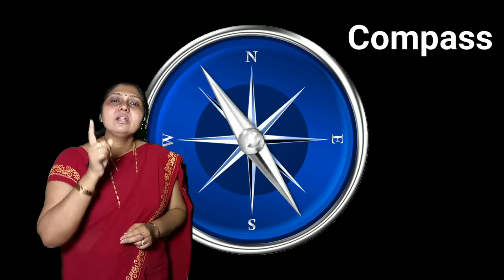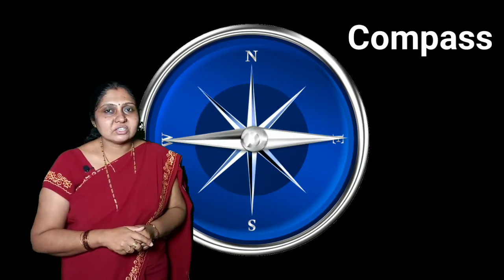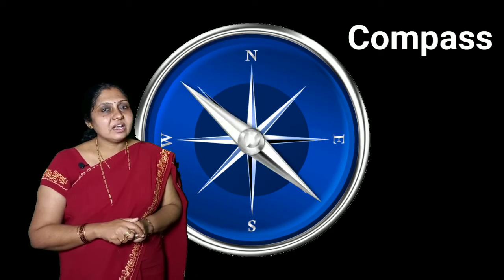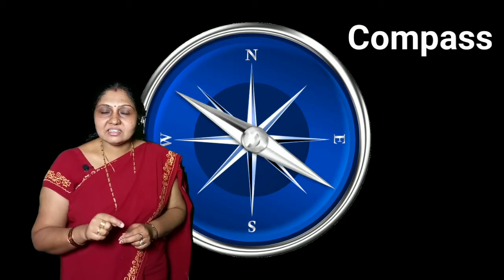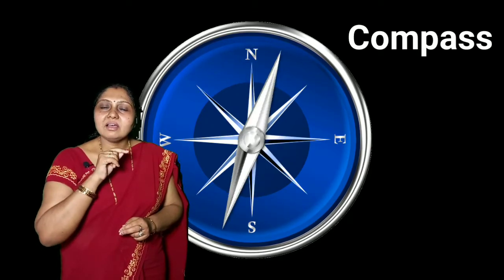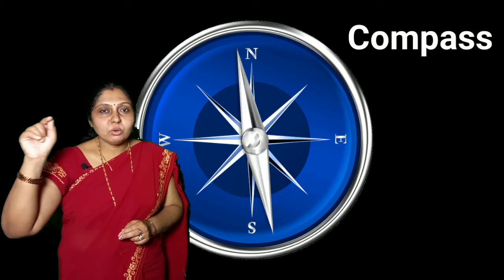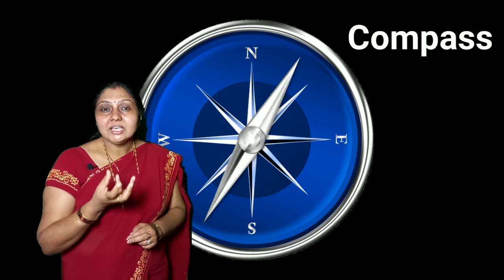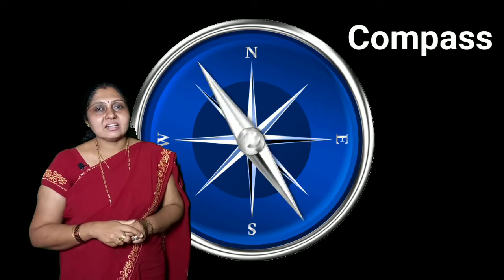Once you know the north direction, you can identify the other 3 directions: south, east and west. Thus the compass helps the sailors to know the directions, and to locate the way to their destination. So the compass is a very important thing, and you should always try to know the directions also.